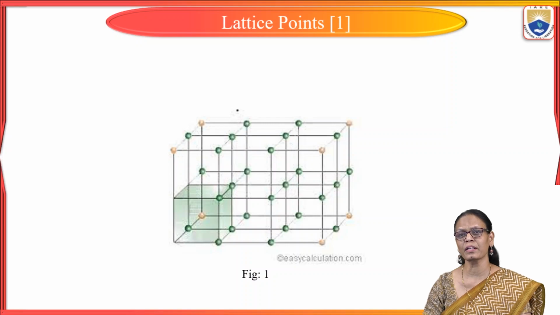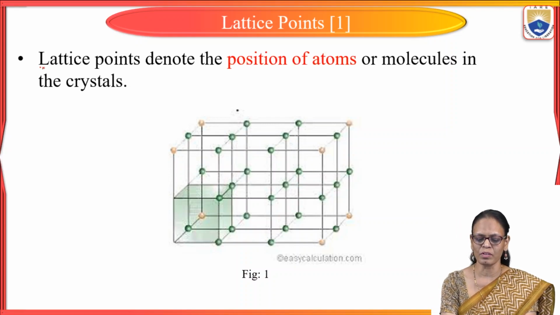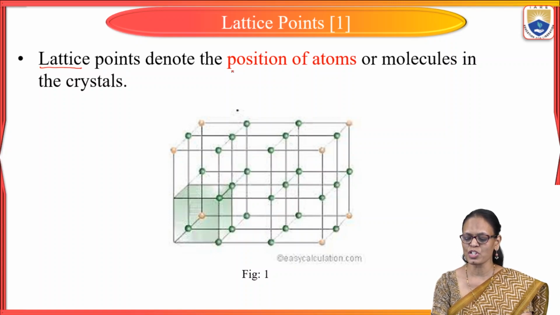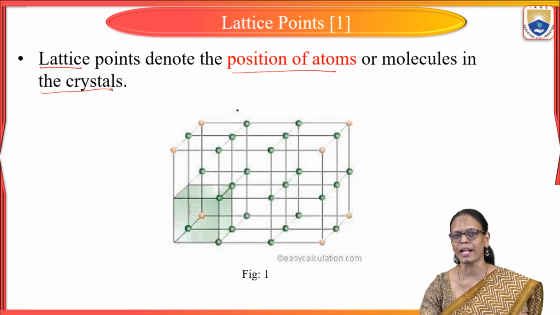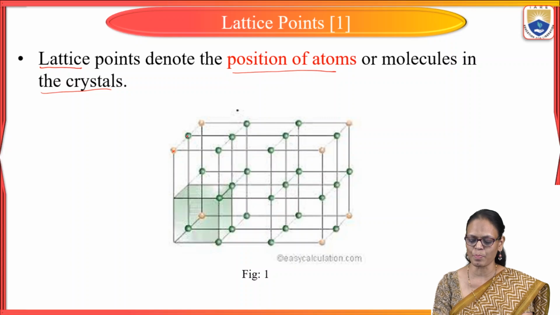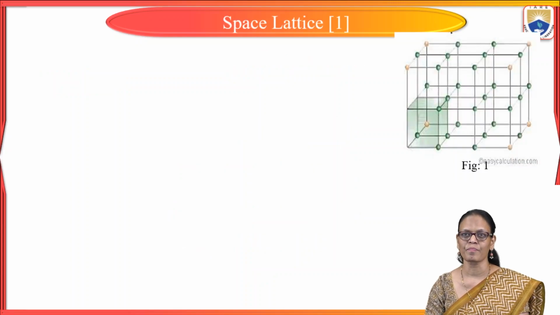So before going into Bravais lattice, we'll first try to understand what a lattice is. Lattice always denotes the position of atoms in a crystal. When we are talking about a lattice point, if you take a crystal, these are the lattice points in a crystal. These lattice points always denote the position of atoms in a crystal.